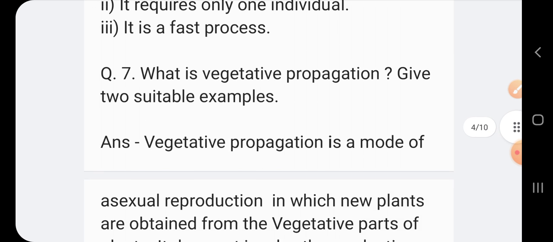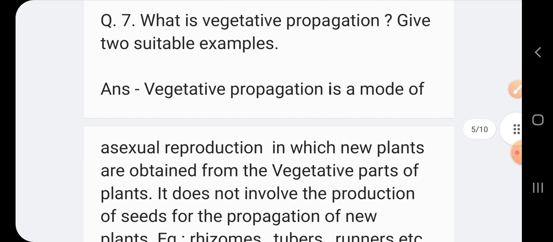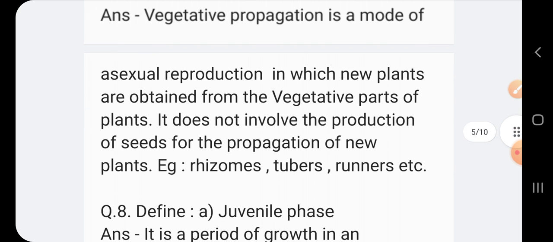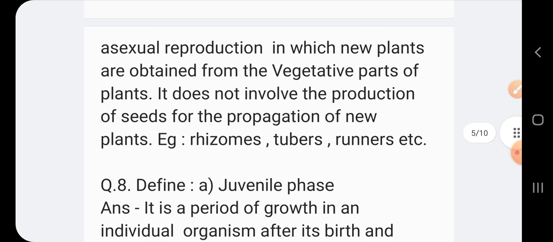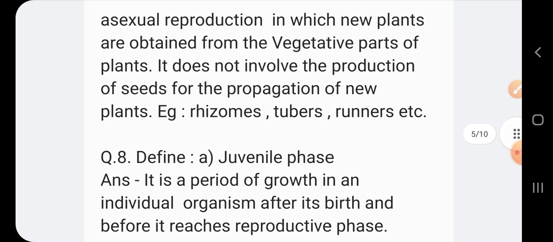Question number 7: What is vegetative propagation? Give two suitable examples. Answer: Vegetative propagation is the mode of asexual reproduction in which new plants are obtained from the vegetative parts of the plant. It does not involve the production of seeds for the propagation of new plants. Example: rhizomes, tubers, runners, etc.